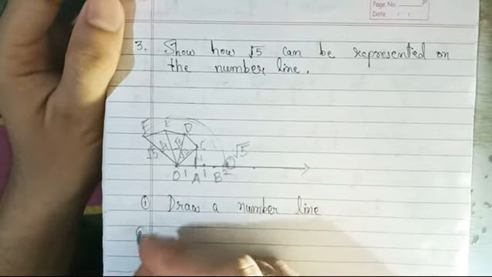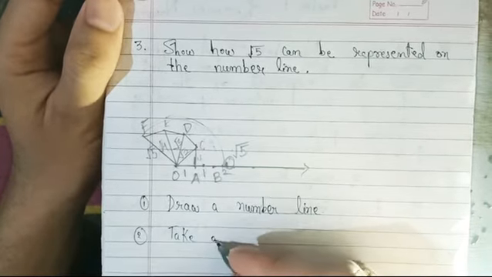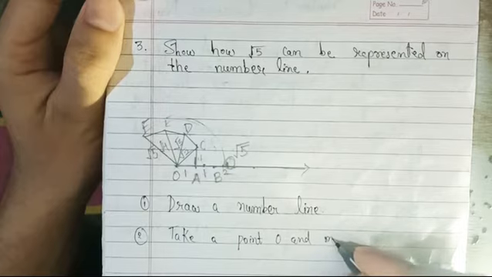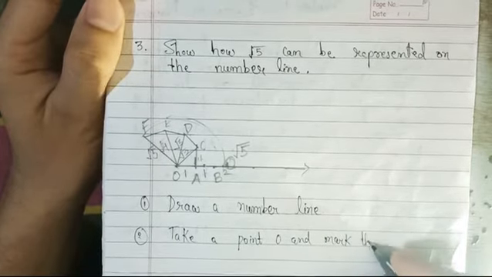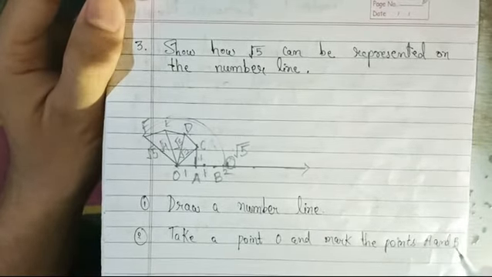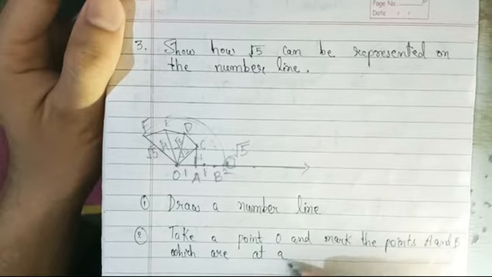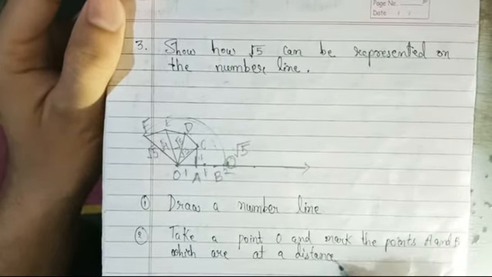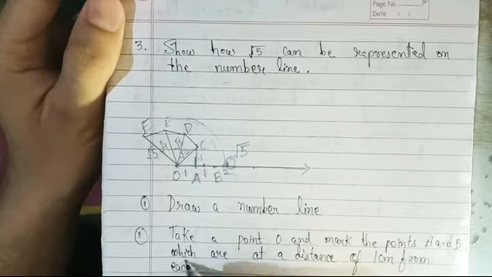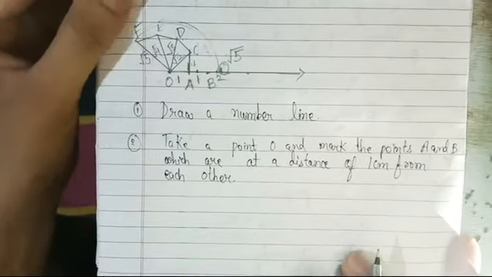Second point, take a point O and mark the points A and B, which are at a distance of 1 centimeter from each other.